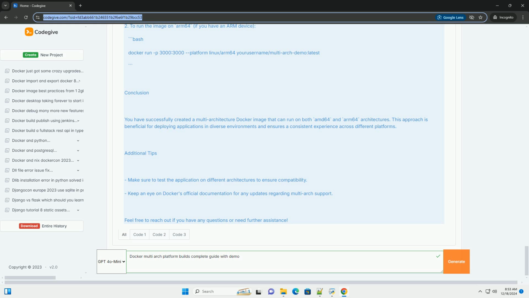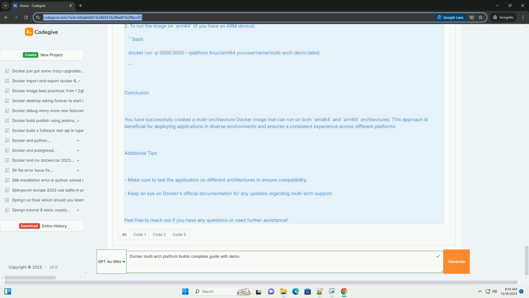Step 3, verify the image. Once the build is complete, you can verify the image on Docker Hub. 1. Go to your Docker Hub account and navigate to your repository. 2. You should see the newly created image with tags for each architecture. Step 4, running the image. You can now pull and run the image on any supported architecture.